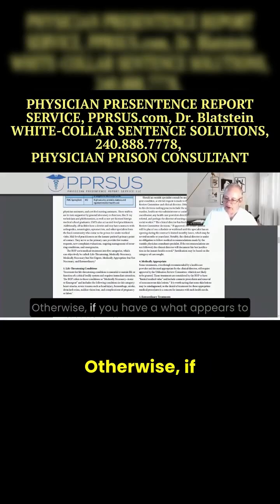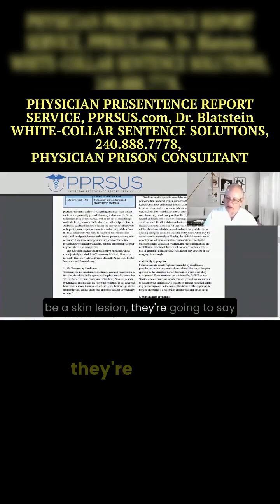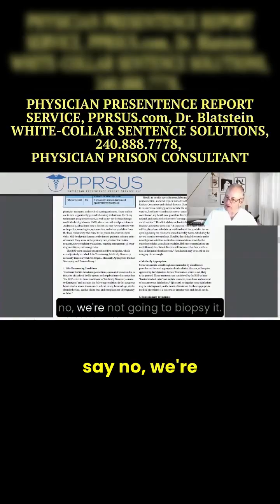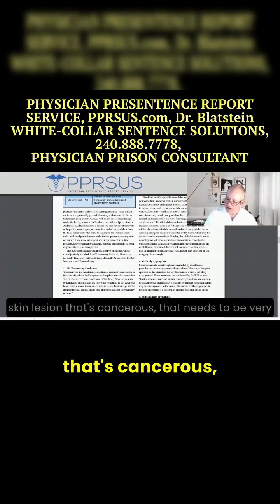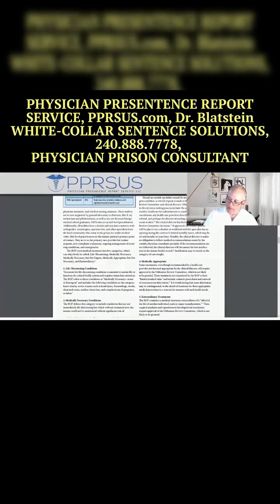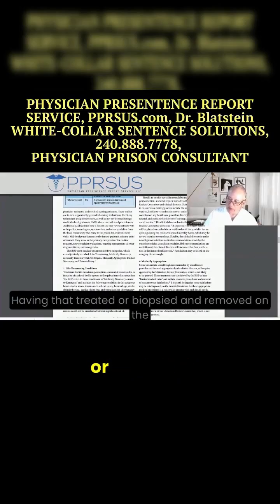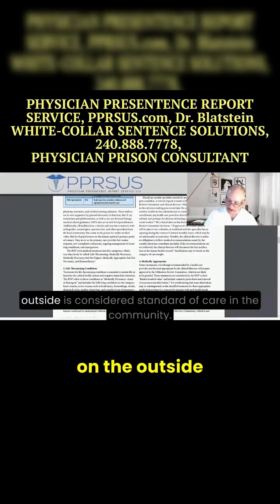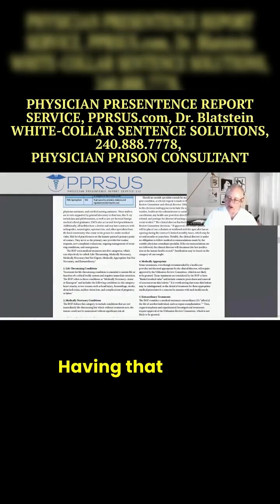Otherwise, if you have what appears to be a skin lesion, they're going to say, no, we're not going to biopsy it. And so if you have a history of a skin lesion that's cancerous, that needs to be very clearly written, because having that treated or biopsied and removed on the outside is considered standard of care in the community. Having that same